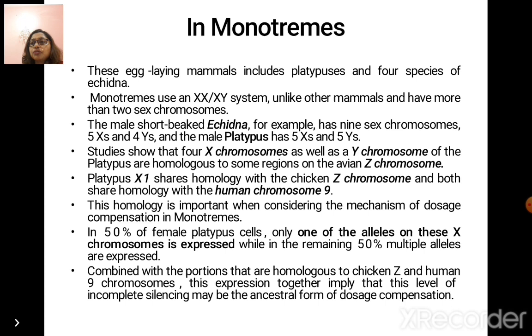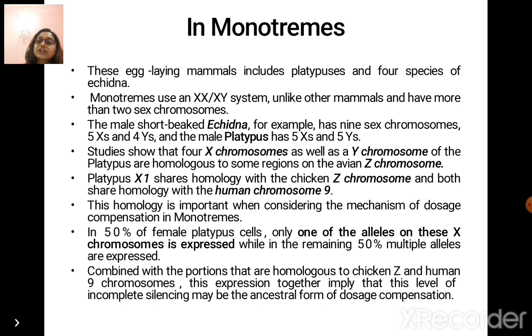Now, studies show that 4 X chromosomes as well as a Y chromosome of the platypus are homologous to some regions on the avian Z chromosome. Platypus X1 shares homology with the chicken Z chromosome, and both share homology with the human chromosome number 9. This homology is important when considering the mechanism of dosage compensation in monotremes.